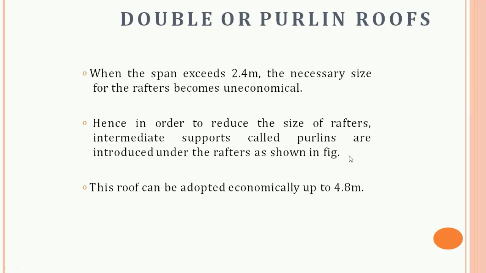After that, the double or the purlin roofs. These roofs are also known as the purlin roofs. In case of roofs with a span of more than 5.5 meter, common rafters become uneconomical. Purlins are provided to reduce the span of a common rafter so as to use a smaller section. So the purlin acts as an intermediate support to the common rafter.